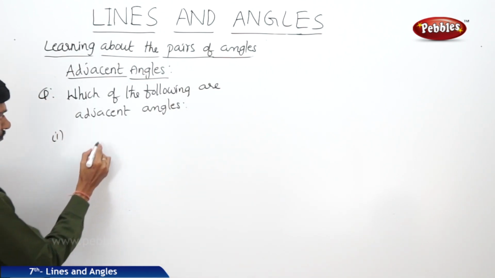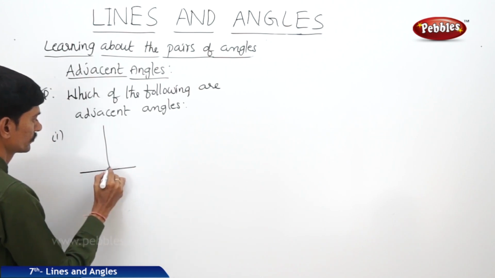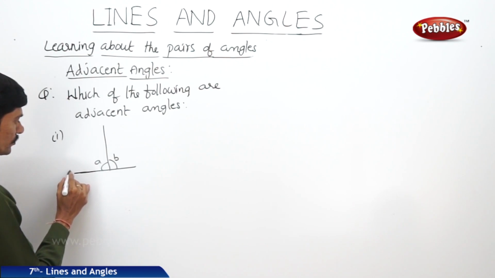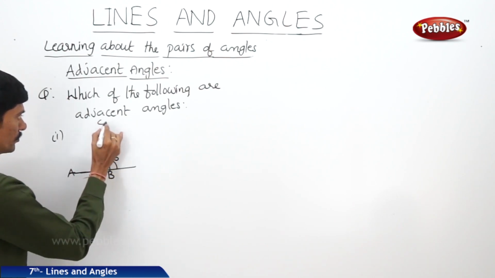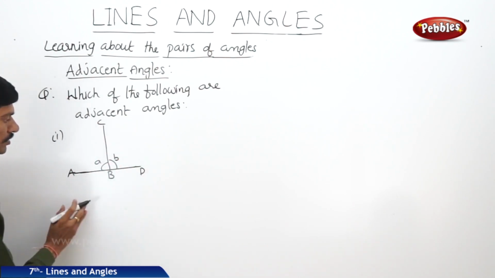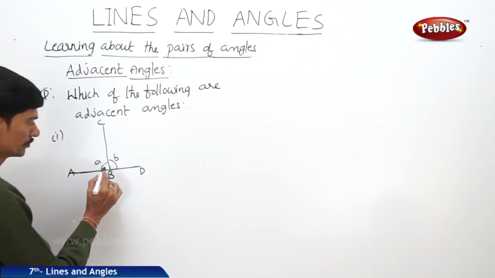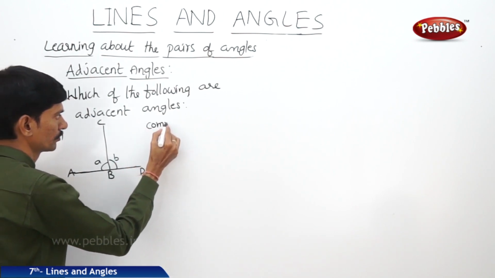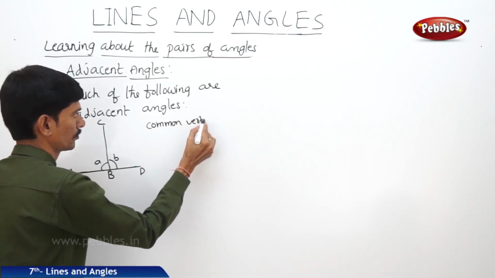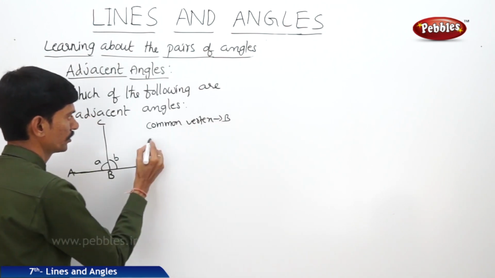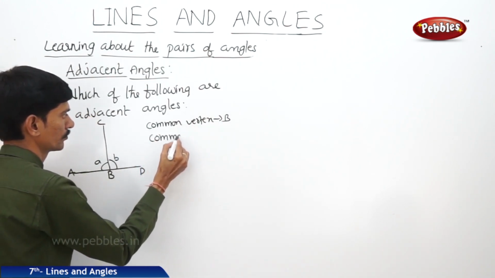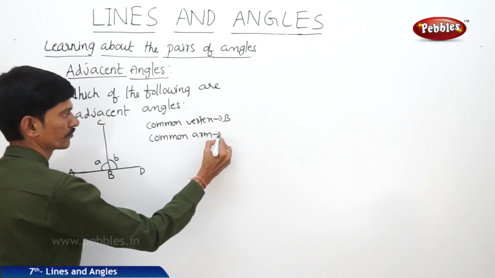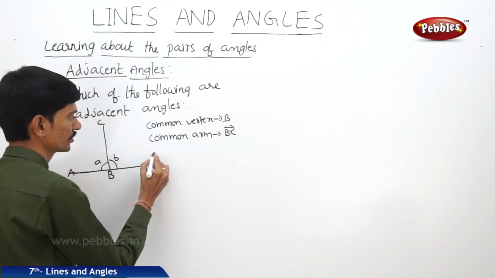In this first question, the two angles are A and B. Now check whether they are adjacent angles or not. The two angles A and B have a common vertex B and the common arm BC. So they are adjacent angles.